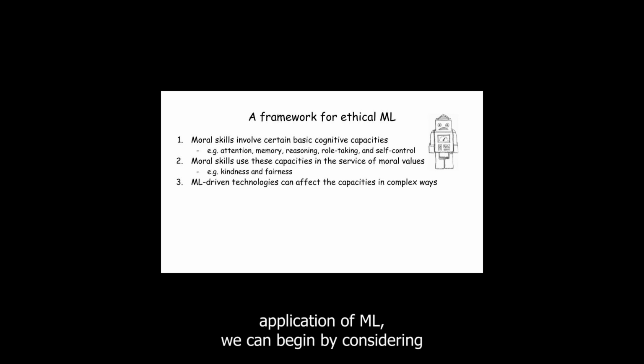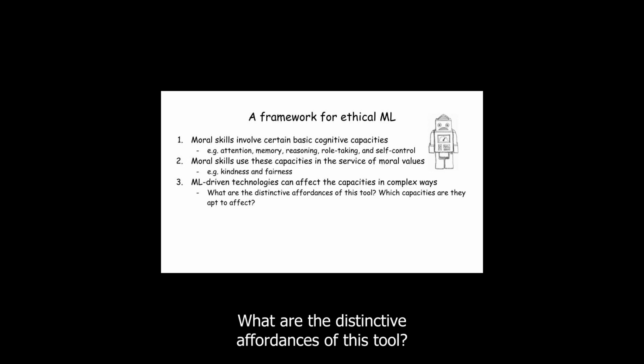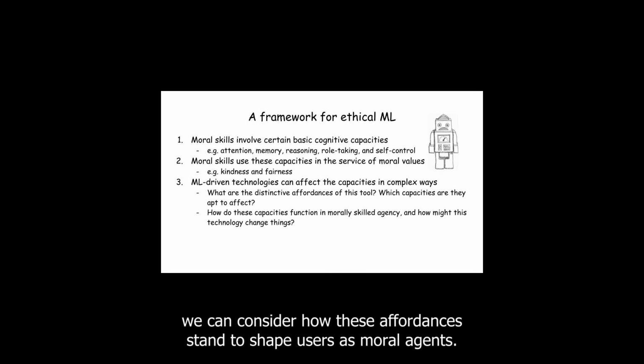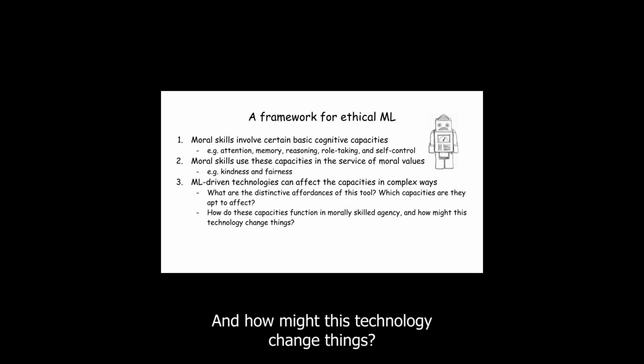For any given application of ML, we can begin by considering which cognitive capacities the technology is likely to affect and how. What are the distinctive affordances of this tool? Next, we can consider how these affordances stand to shape users as moral agents. How do the relevant capacities normally function in the service of moral values? And how might this technology change things?